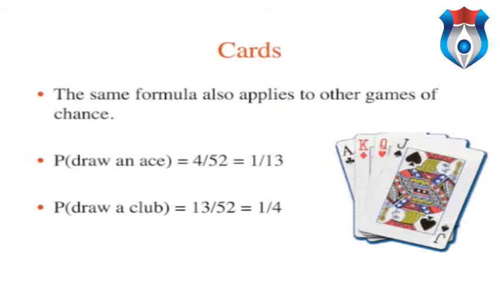What about the probability that the card will be a club? Since there are 13 clubs, the probability is 13/52, or 1/4.